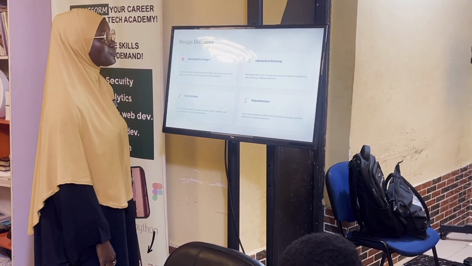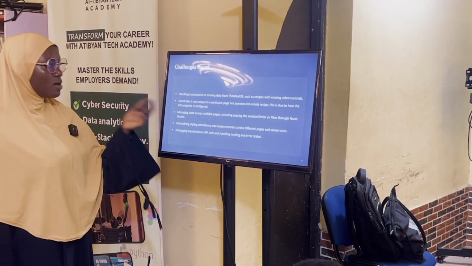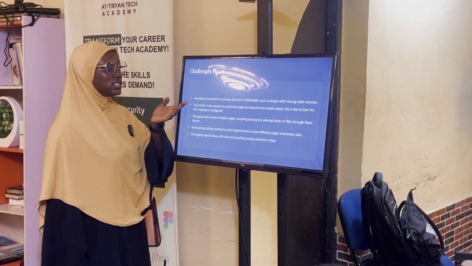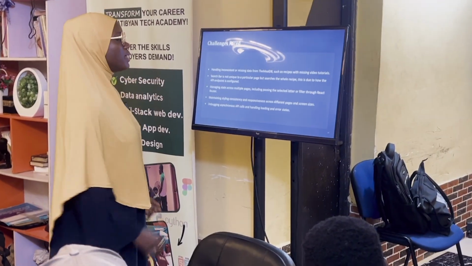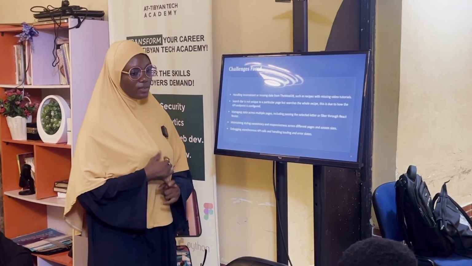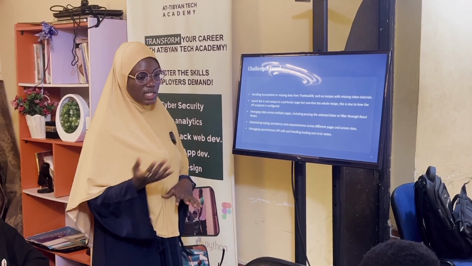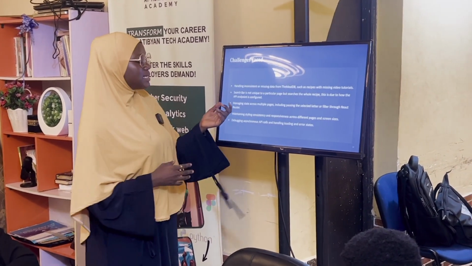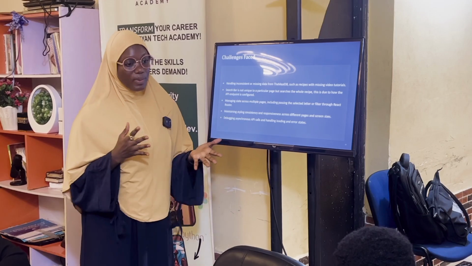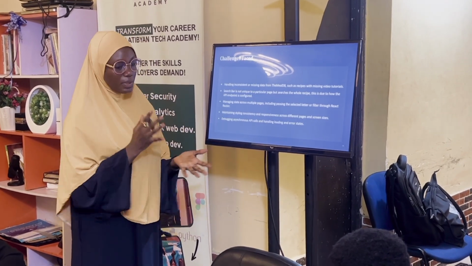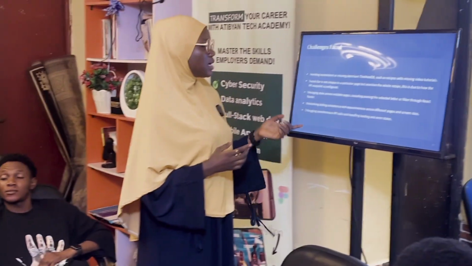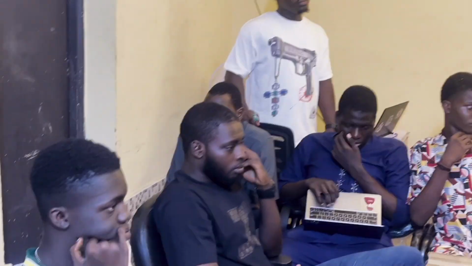Next slide. So the challenges we faced. The first one is handling inconsistent or missing data from the MealDB, such as recipes with missing video tutorials. There are some recipes that don't have embedded video tutorials, and for some, it's just ingredients with no instructions. As I've mentioned earlier, the search bar is not unique to a particular page, but it searches the whole recipe list, and this is due to how the API endpoint is configured. The third challenge is managing state across multiple pages, including passing the selected letter or filter through React Router.